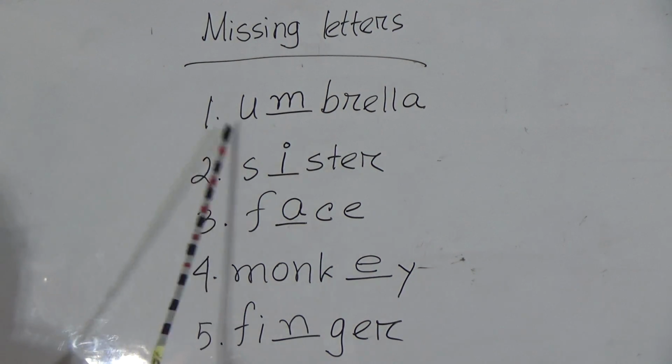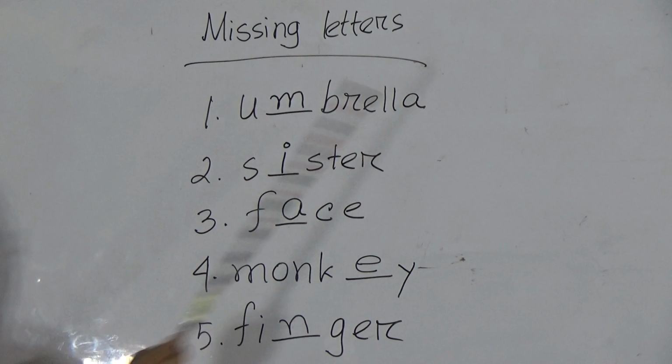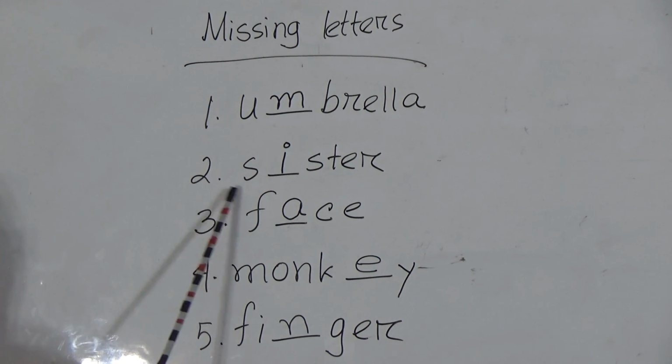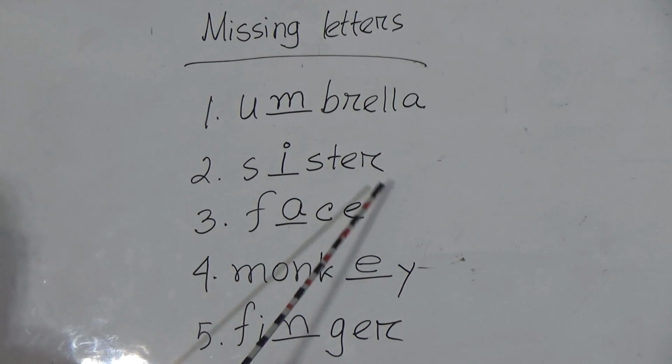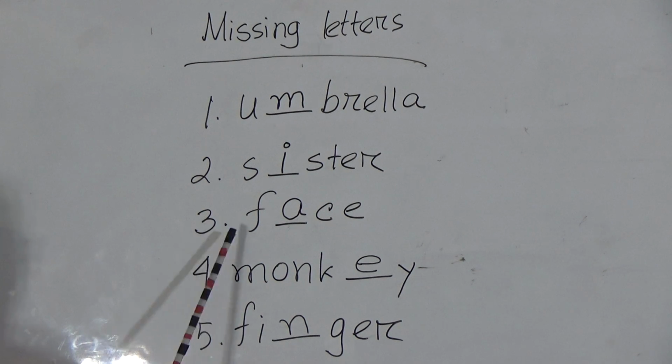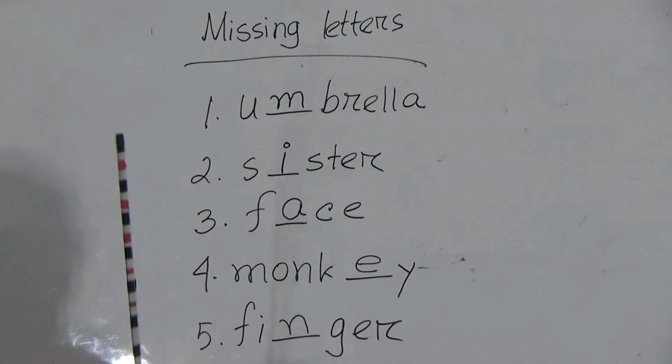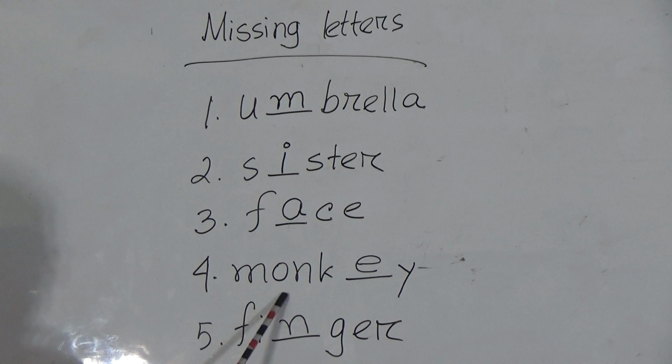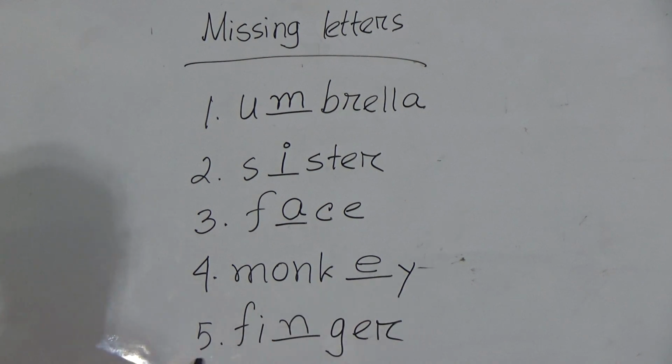So students, just look here. The first one is U-M-B-R-E-L-L-A, umbrella. Number 2, S-I-S-T-E-R, sister. Number 3, F-A-C-E, face. Number 4, M-O-N-K-E-Y, monkey. And number 5 is finger, F-I-N-G-E-R, finger.